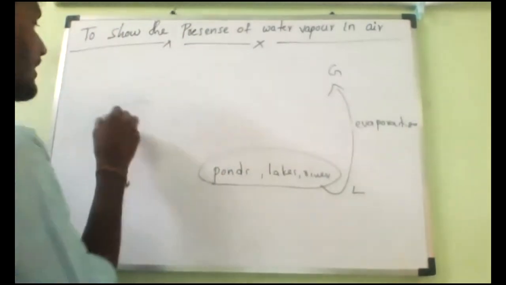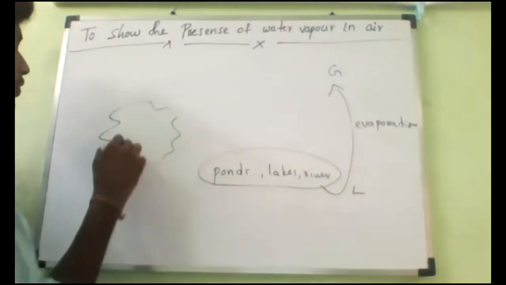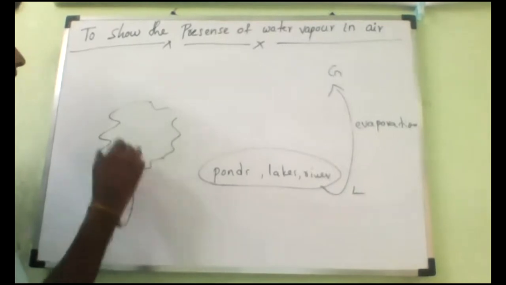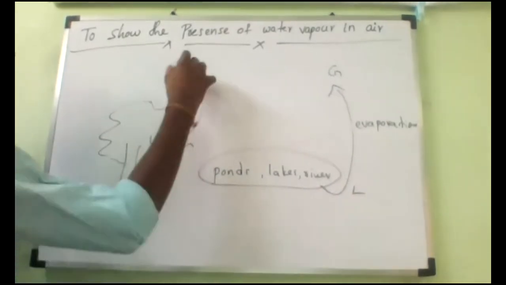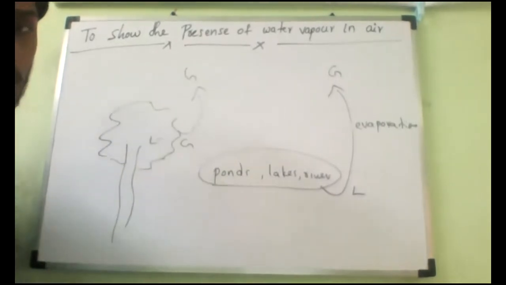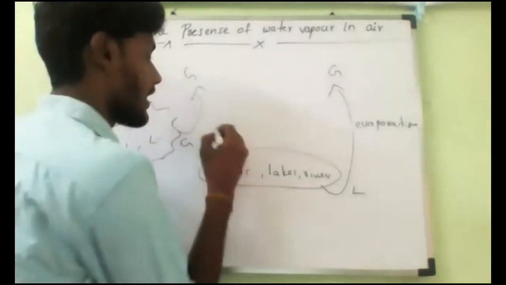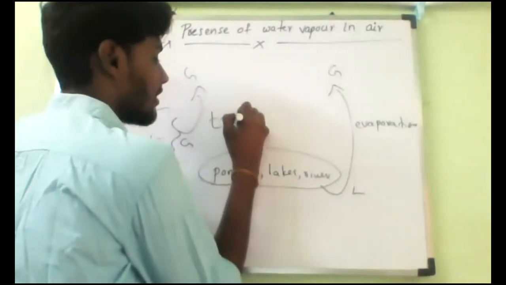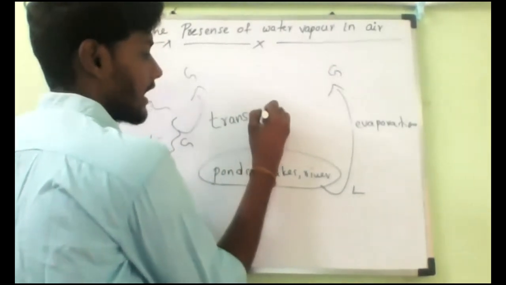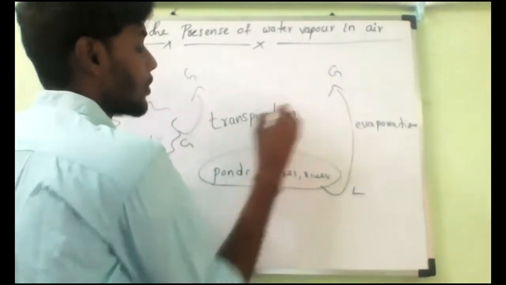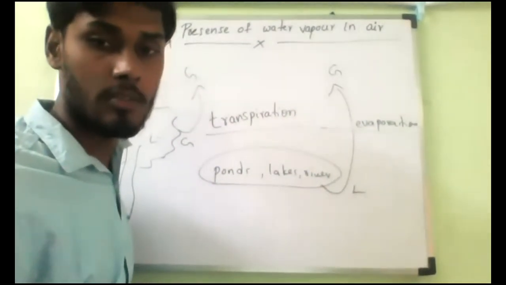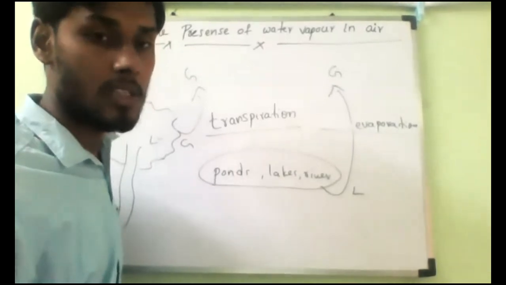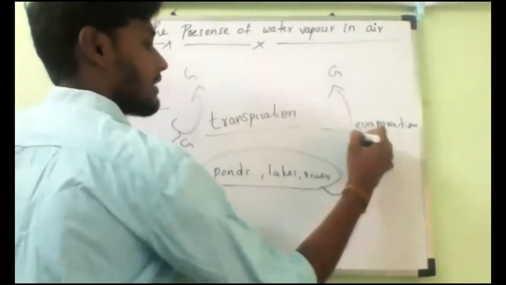So what about the plants? The water which is evaporating from the plant from the liquid state, because they absorb a huge amount of water, is converting from the liquid state to gaseous state. That process is called transpiration. What should we call it? Transpiration. So remember, both evaporation and transpiration, are they natural or artificial processes? Natural processes. Understand?